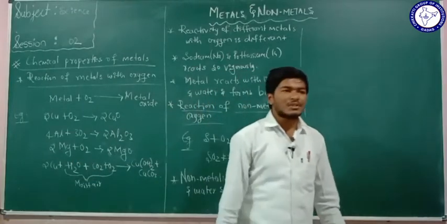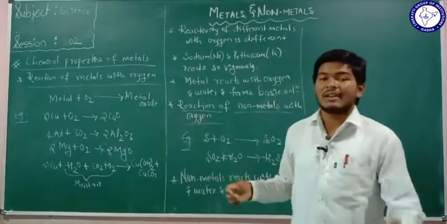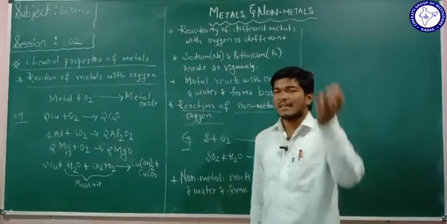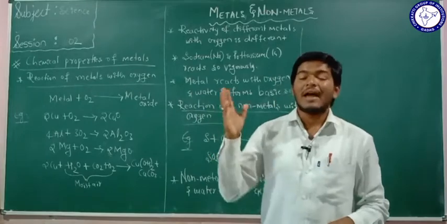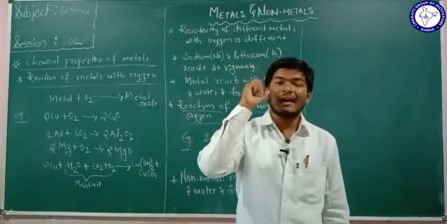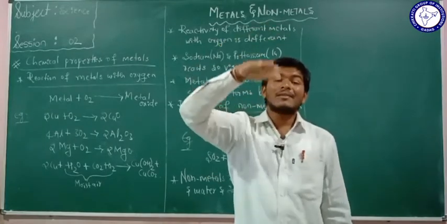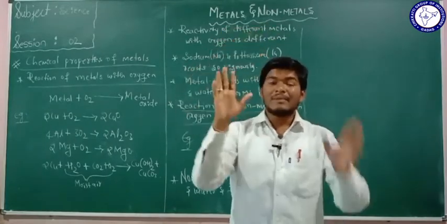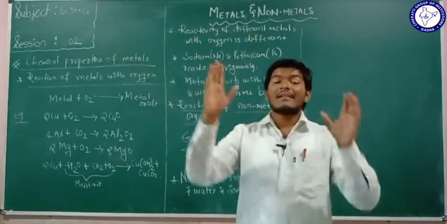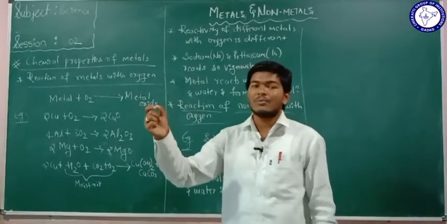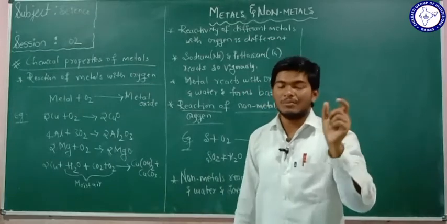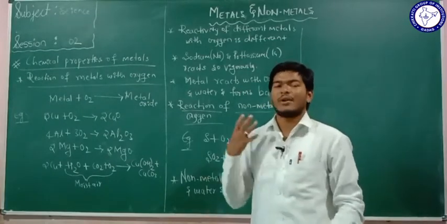In your examination, a question may be asked on this: give reason why aluminum wires are used in the electrical poles. Why? Because aluminum reacts with oxygen and forms an aluminum oxide coating on the aluminum wire, and that layer restricts further oxidation with the oxygen. Therefore we use aluminum wire in the electrical poles. Also, aluminum is a very cheap metal, which is another reason we use it.